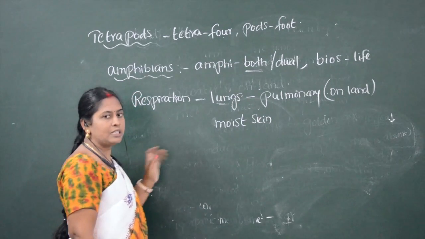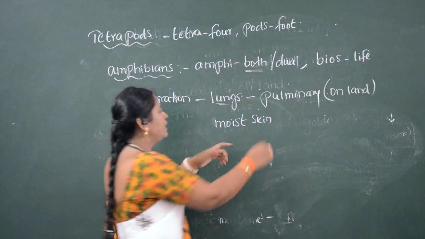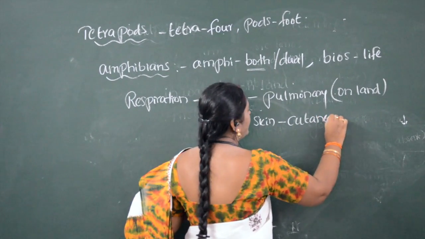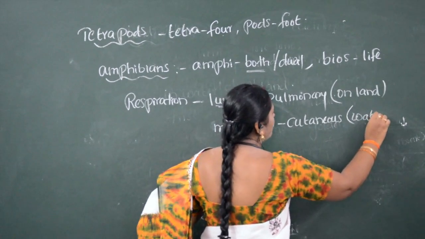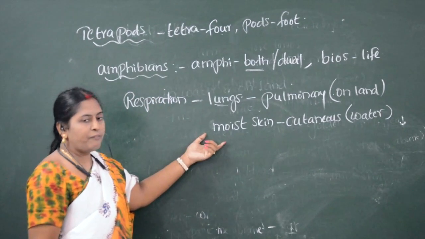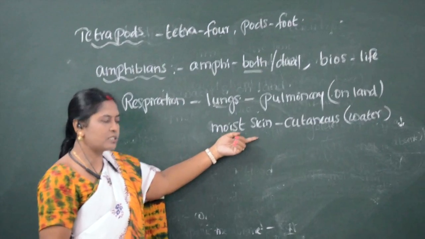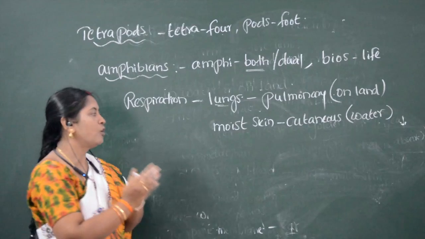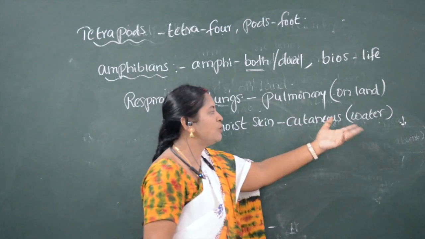The amphibians which respire with the skin is called cutaneous respiration. Cutaneous respiration occurs when the organism is in water. So when the amphibians are in water, they respire with moist skin. Organisms respiring with the skin are called cutaneous respiration. Cutaneous respiration takes place in water.